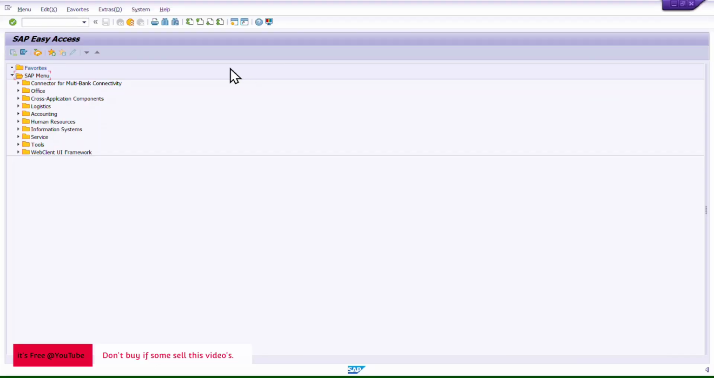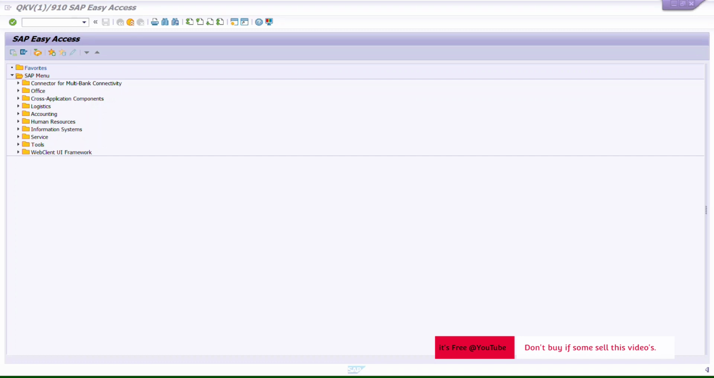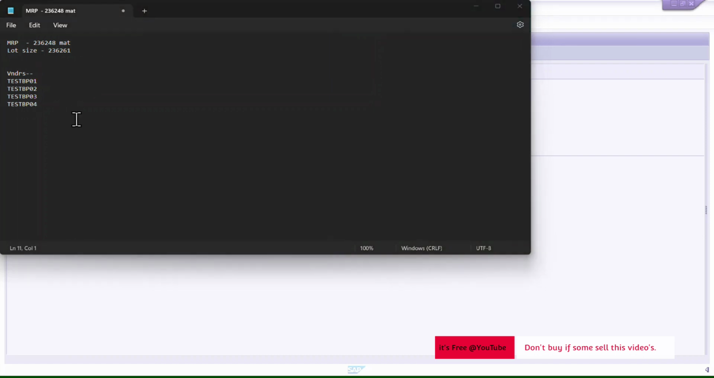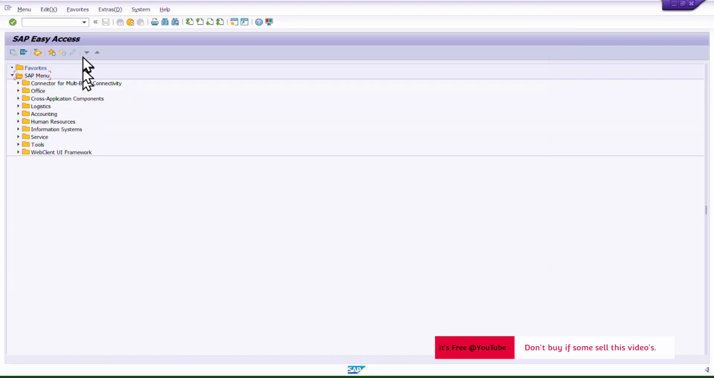For our reference, I have already created a few vendors that I will use. It's just a standard vendor, so no need to worry. I have created all these business partners or vendors that I will use today. Then I will now create one material, so I will run T-code MM01.